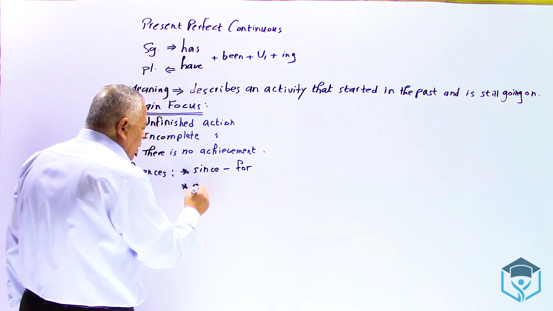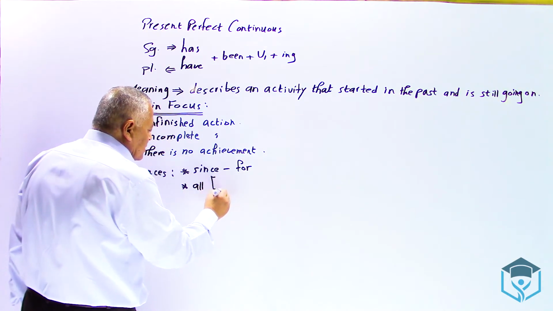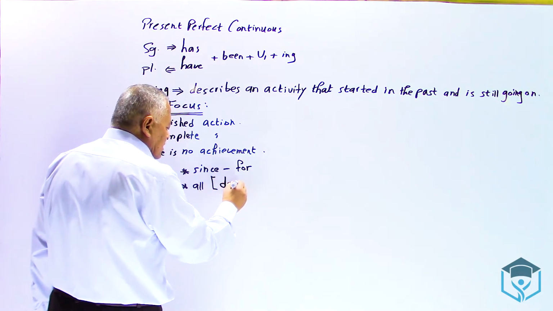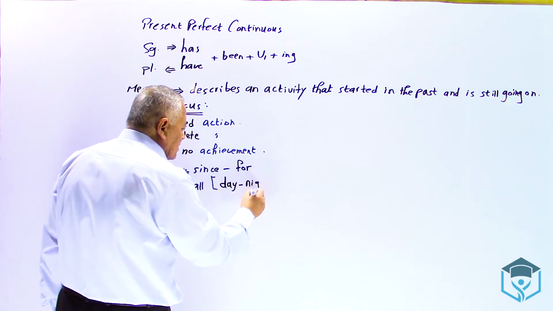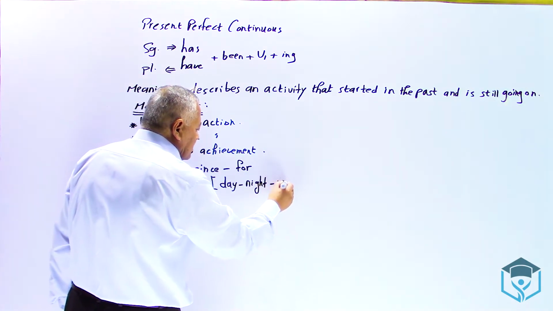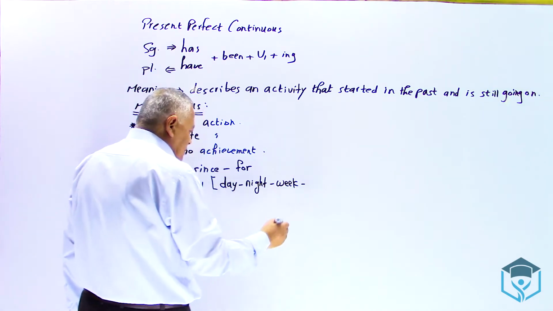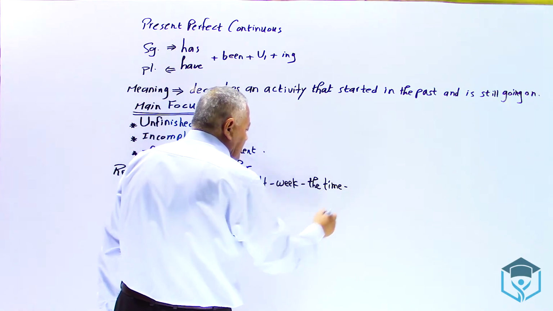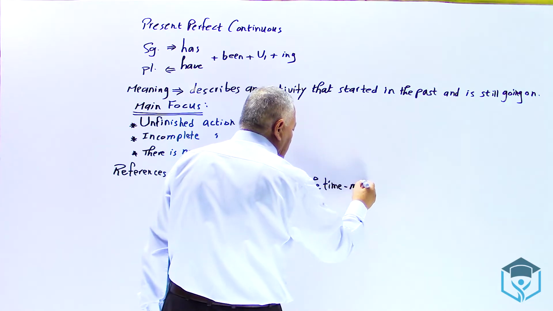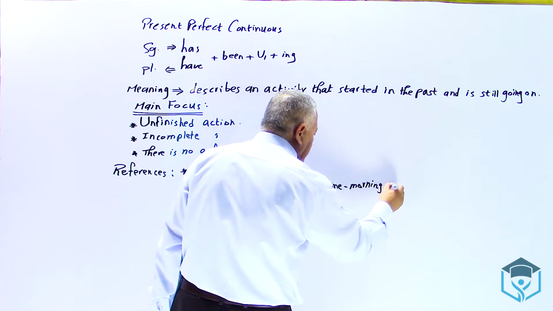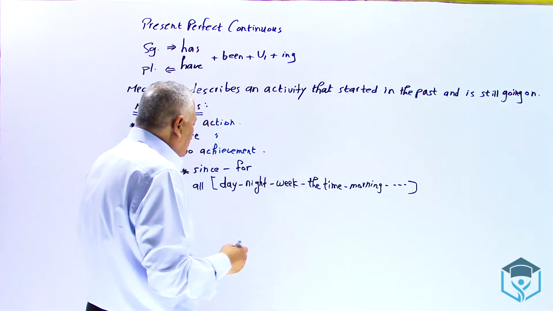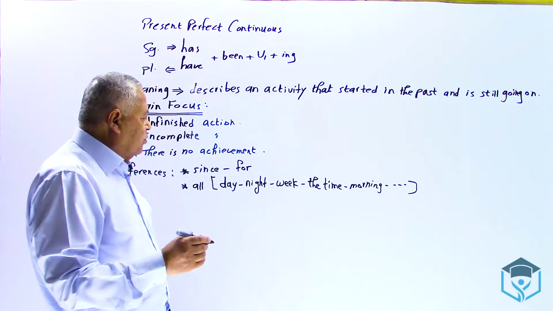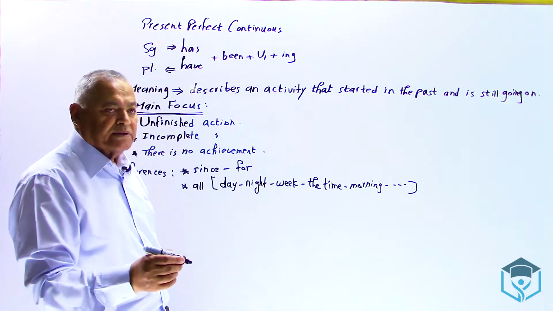Then the word all and the time that comes next. All day, all night, all week, all the time, all morning, etc. Every time expression comes with all. So I say all day, all week, all month, all year, all night, all morning, all the time, and so on.